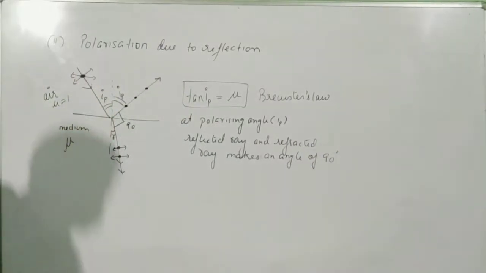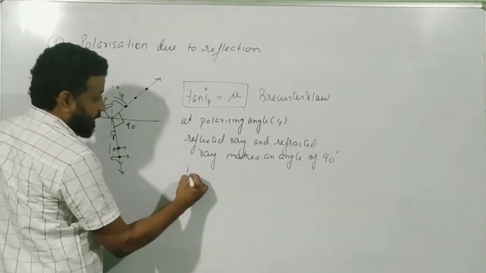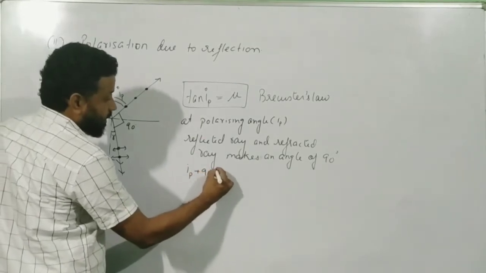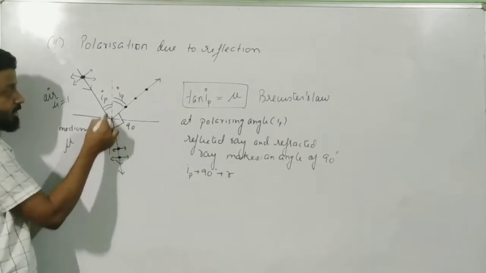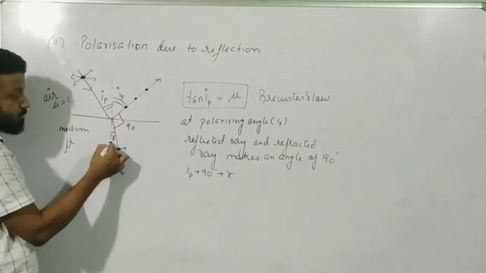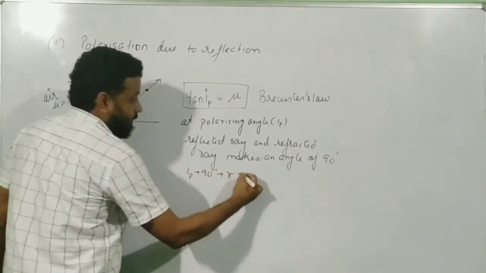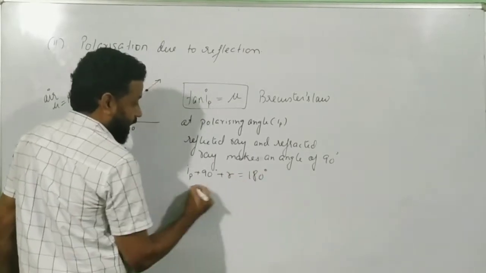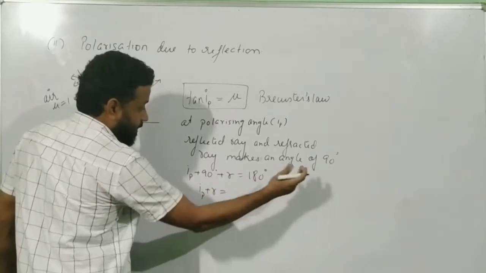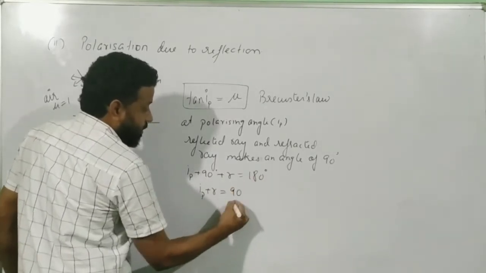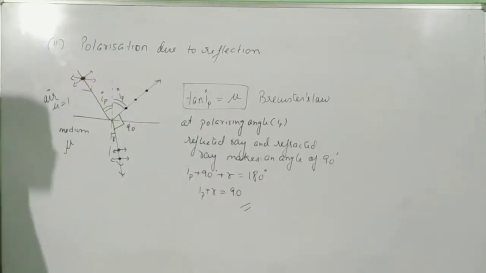So if I use this relationship over here, I can write IP plus 90 plus R. Look at this. This is IP plus 90 plus R. That means the whole angle from here to here is equal to 180 degrees. And this gives me a relation IP plus R. Take 90 on that side. 180 minus 90 is 90. So IP plus R is equal to 90.